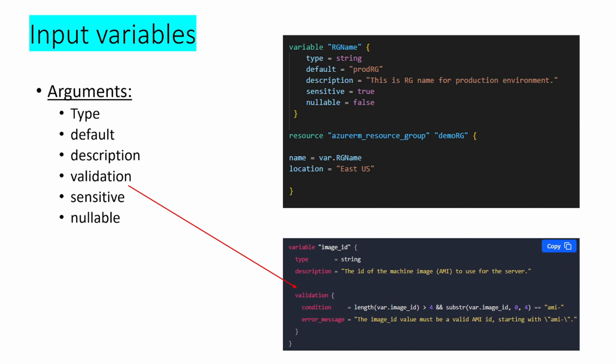The nullable argument in a variable block controls whether the module caller may assign the value null to the variable. The default value for nullable is true. When nullable is true, null is a valid value for the variable. Setting nullable to false ensures that the variable value will never be null within the module.